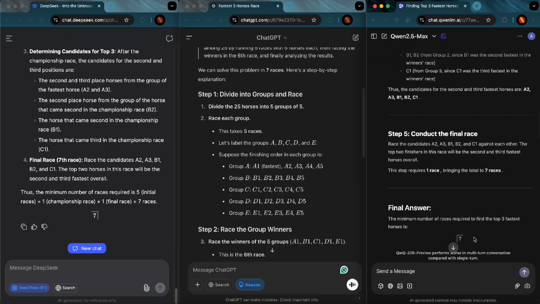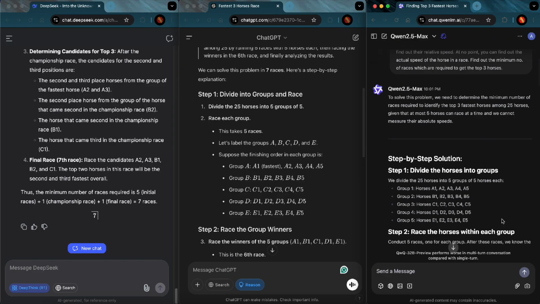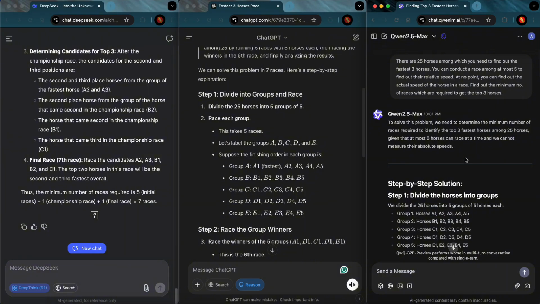The last and most important piece is the reasoning. We see little to no reasoning here, even less than what ChatGPT provided, and definitely nowhere comparable to the DeepSeek model.